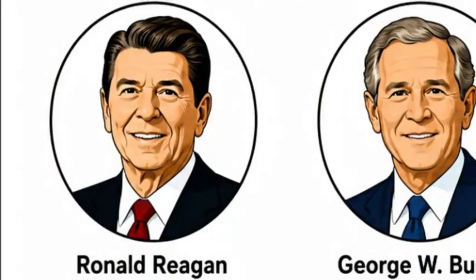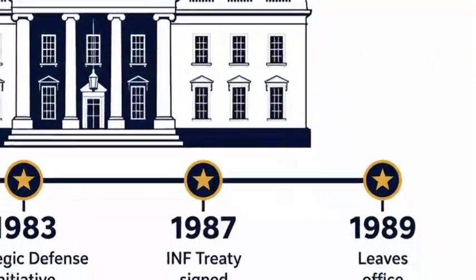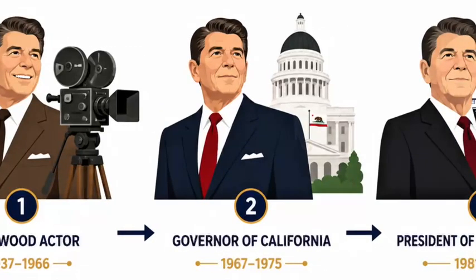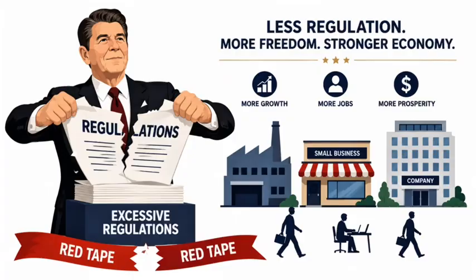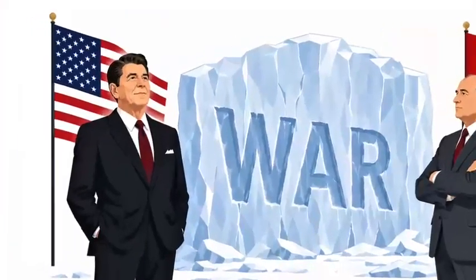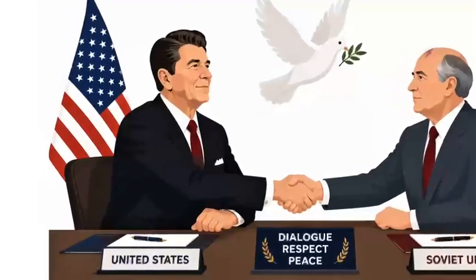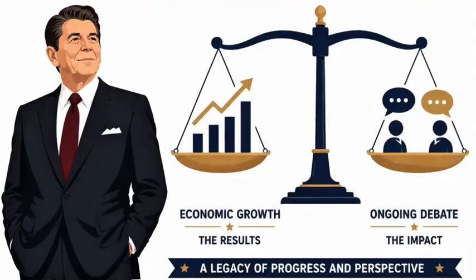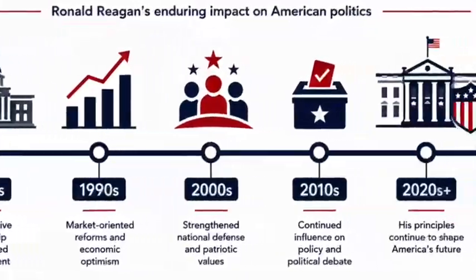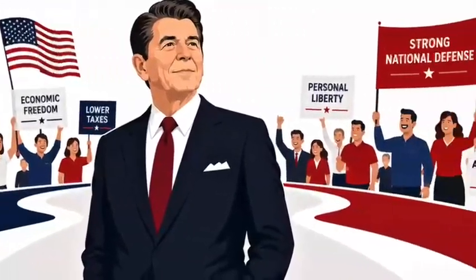Ronald Reagan. Ronald Reagan served as president from 1981 to 1989 after previously working as an actor and governor of California. He focused on lowering taxes, reducing government regulation, and strengthening the U.S. military. Reagan played an important role during the final years of the Cold War through negotiations with Soviet leader Mikhail Gorbachev. His economic policies remain widely debated, but had a lasting influence on American politics. He is often credited with helping shape the conservative movement in the United States.